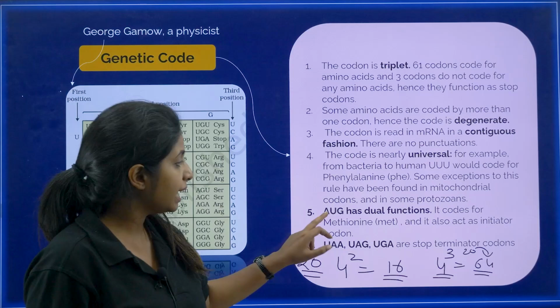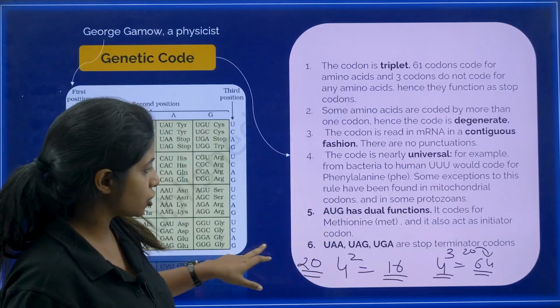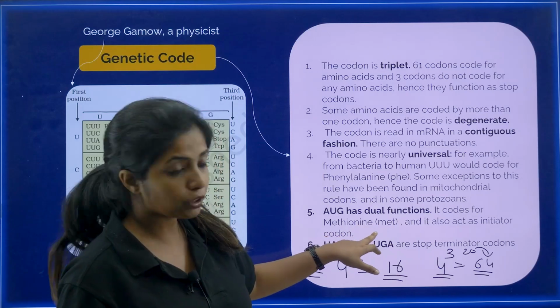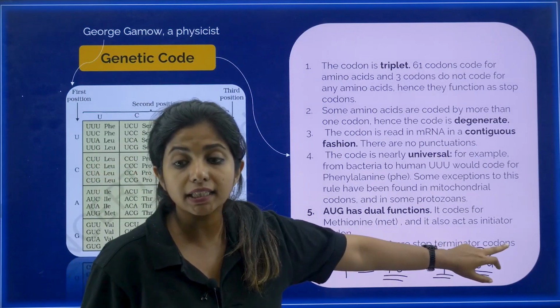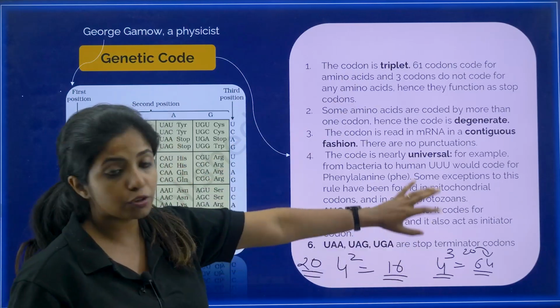Now one more thing. AUG, the first codon that I was talking about, has dual functions. What are the dual functions? First, it codes for methionine, which is an amino acid. Another, it acts as an initiator codon or a start codon. So these are the features that you should definitely know.